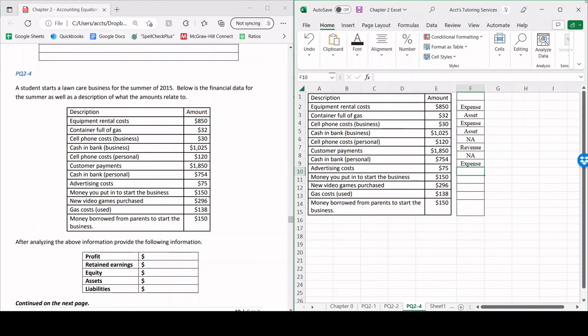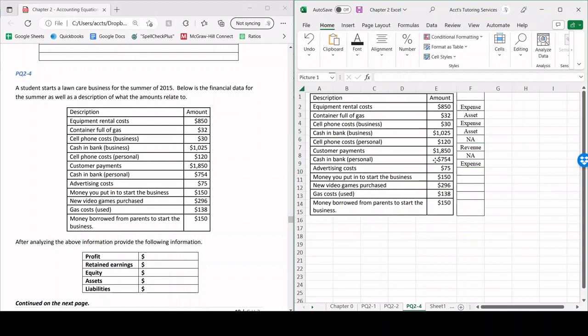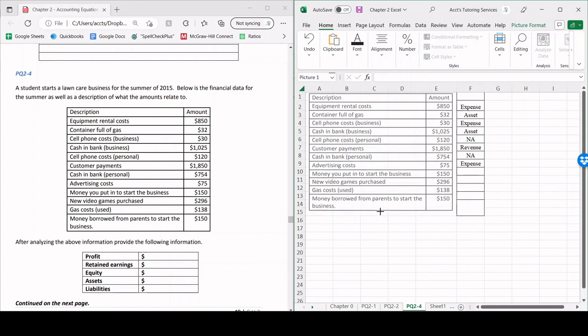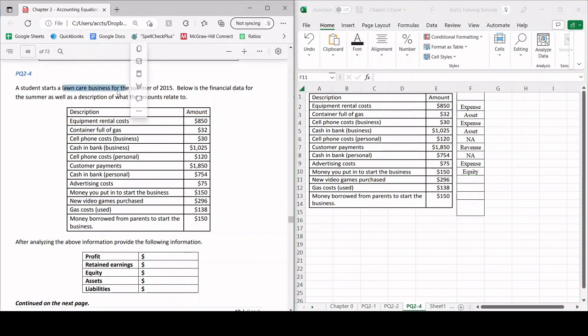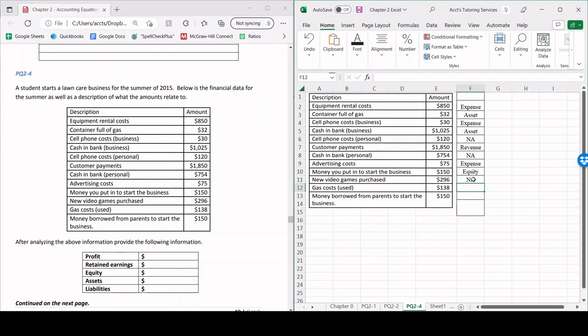Money you put in to start the business, that right there is actually going to be, remember, owner's capital. So that's going to be equity. New video games purchase, that has nothing to do with our lawn care business. So once again, that's irrelevant, not available. Now the cost of the gas that we actually use. Since we actually used it up, we consumed that, so that's going to be an expense.